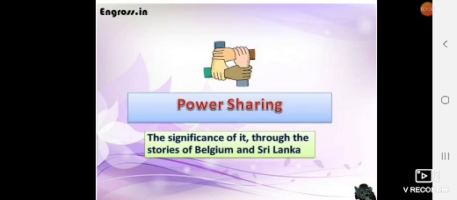So today we are going to deal with the first chapter of the Democratic Politics 2 textbook in political science for class 10. The first chapter here is power sharing. So in this video and in this chapter we are going to deal with the significance of power sharing through the stories of Belgium and Sri Lanka.